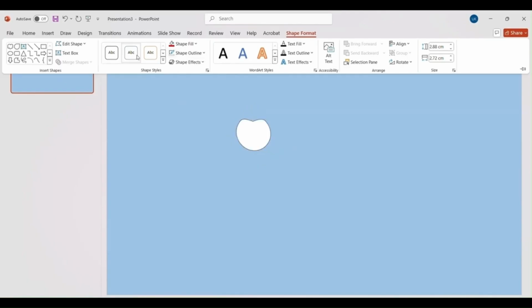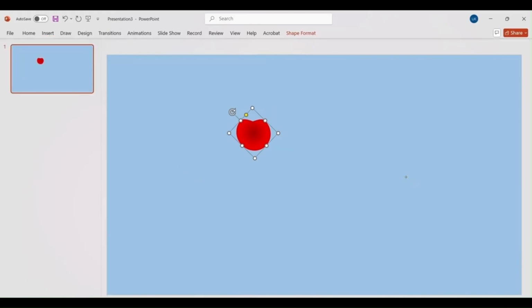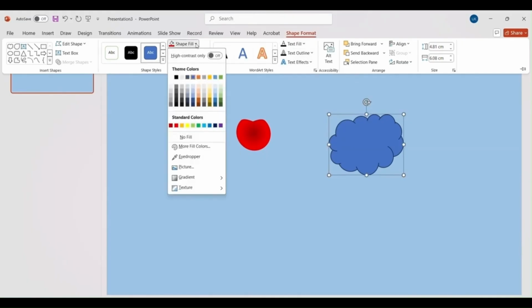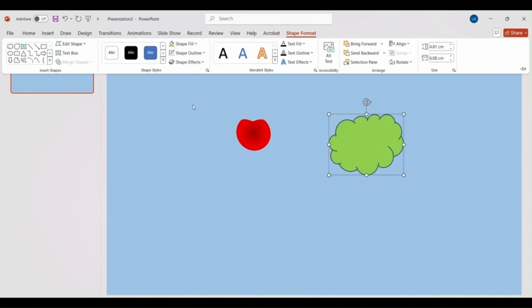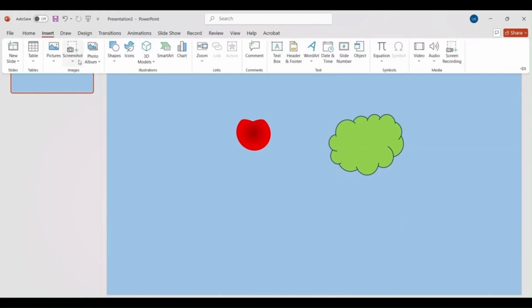Now the next useful shape is the cloud. See, this is the cloud. This shape is mainly used for clouds and also you can use it for trees. You can give it whichever green color you want. If you want, you can make the outline also green and then give a trunk to this, so it will become a tree. There are two more tools here. I'll show you the two more tools.